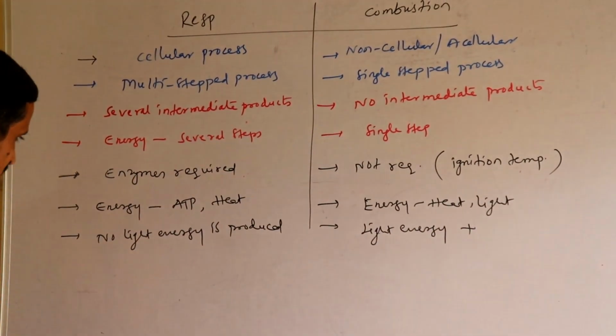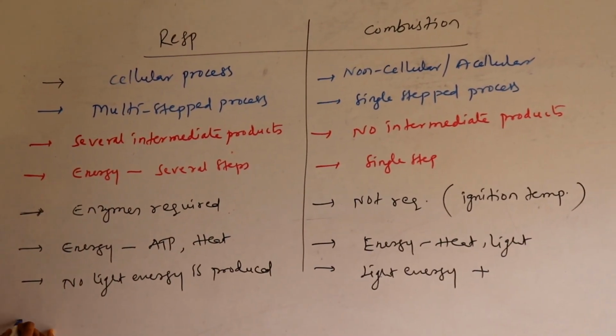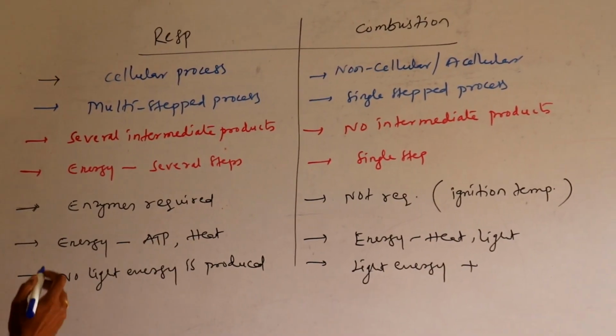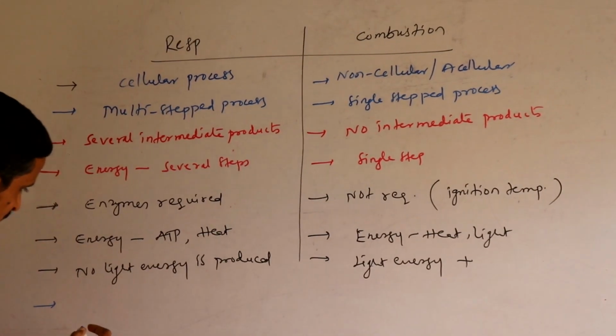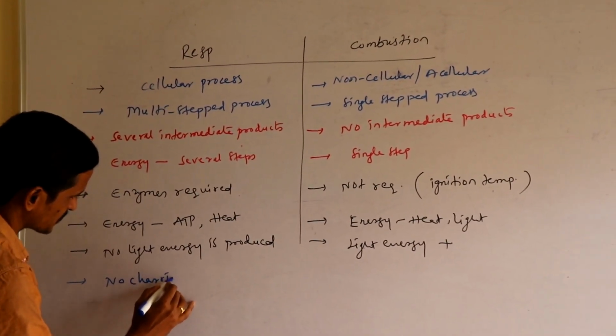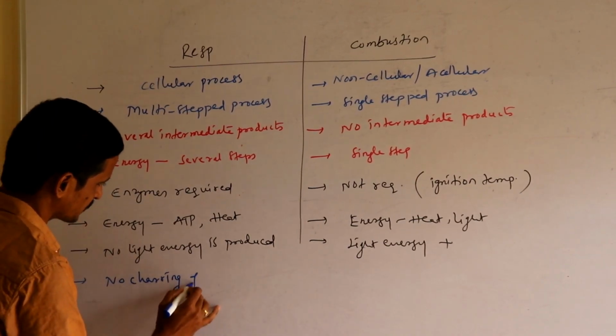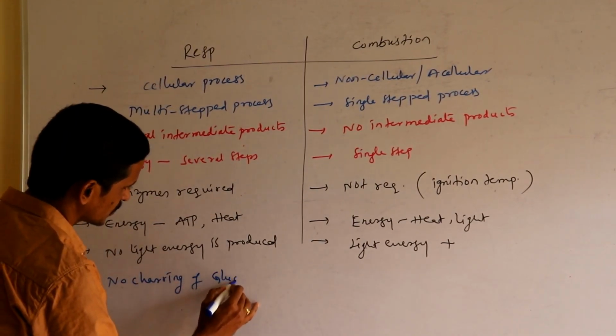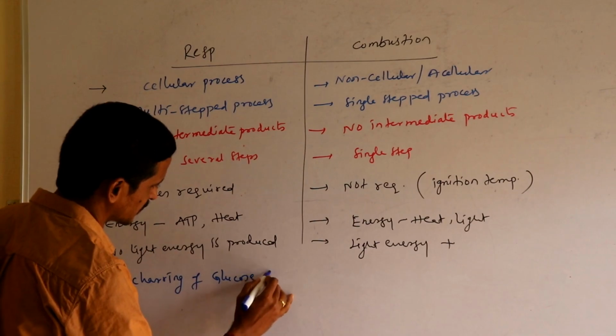Next, in respiration generally no charring of the substance is observed. No charring of glucose is observed here.